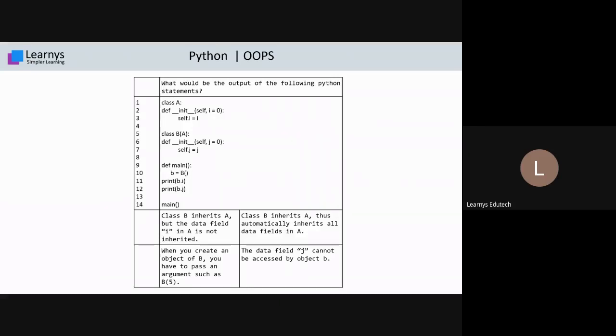Yeah, I need some more responses. If anyone is trying it, please try. Let's wait for 15 to 20 seconds so that the responses will increase. Because as they gave the response immediately, I think this is a bit easy question. So definitely I'm expecting more responses. Yeah, Anurag Sharma, A, okay.